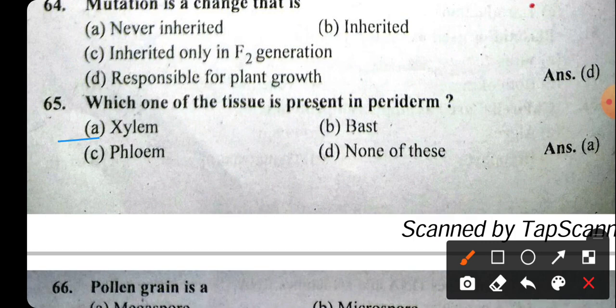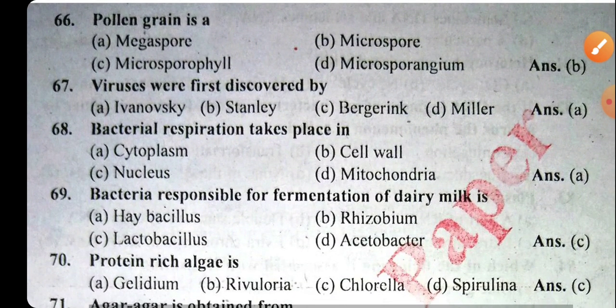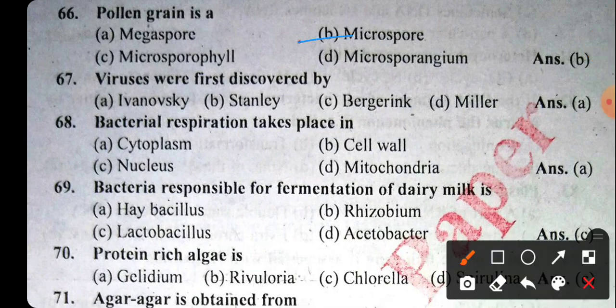Xylem is a tissue that is present in the periderm as a form of their protective layer. Okay. Pollen grain is the microspore. Virus was first discovered by, we have already covered this topic, Ivanovsky will be the right answer.